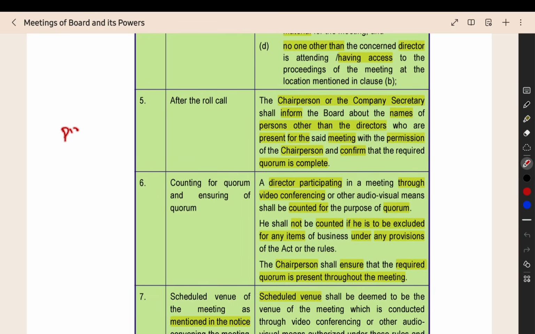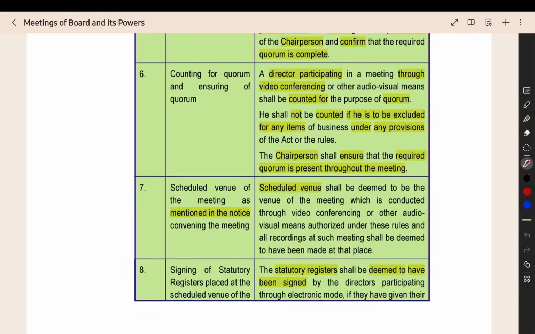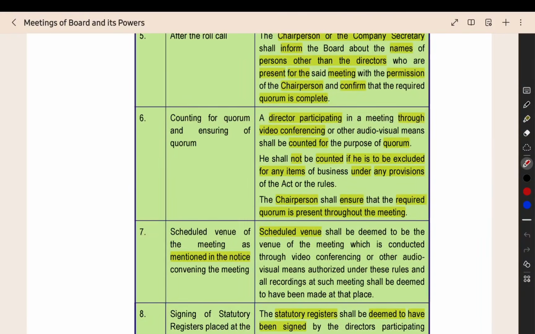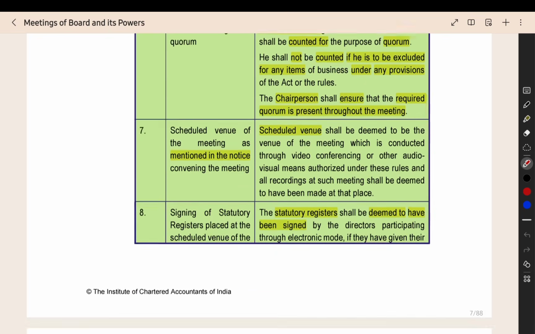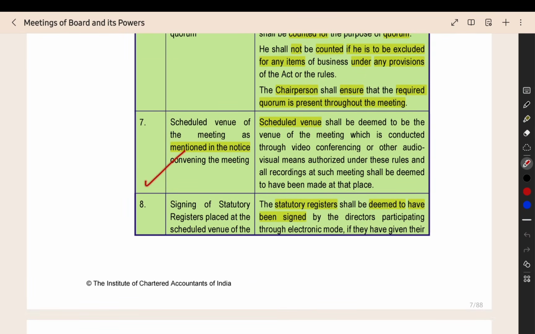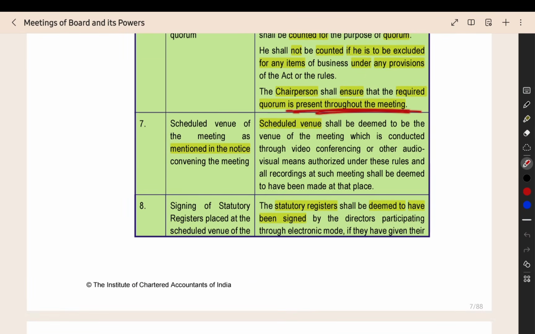So there will be directors attending the meeting and some experts might also be there. The names of the persons other than directors who are attending the meeting should be informed by the chairperson or company secretary. They should also confirm that the quorum, the minimum number of members required to start the board meeting, is present. A director participating through video conferencing will also be counted for quorum. And one more thing, the quorum should be present throughout the meeting.